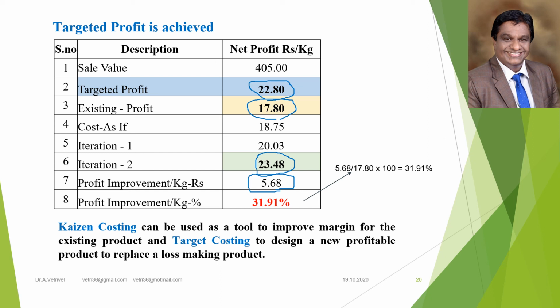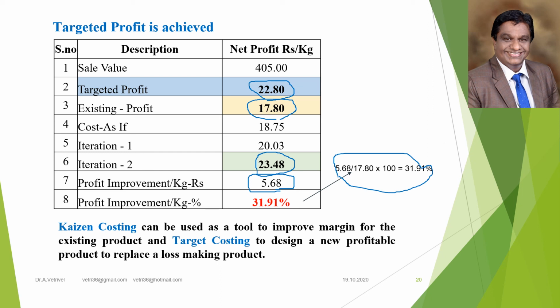It is better than 5 per kg. 5.68 rupees is the ultimate cost reduction. And hence, if we calculate the profit improvement, that is 5.68 rupees divided by 17.8, the existing profit, into 100, an overall 31.91% is the profit improvement through this Kaizen costing.